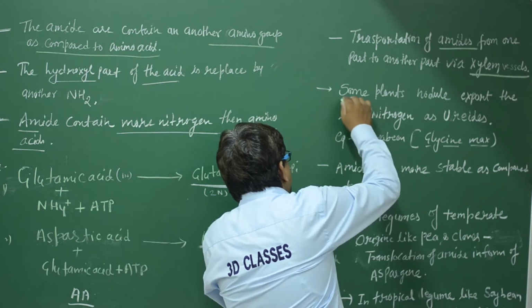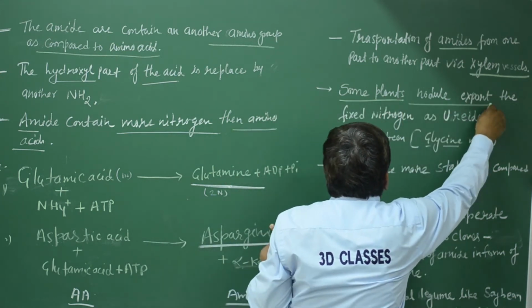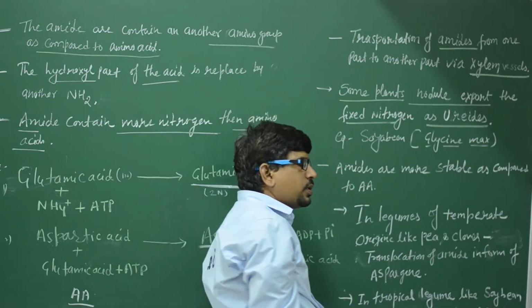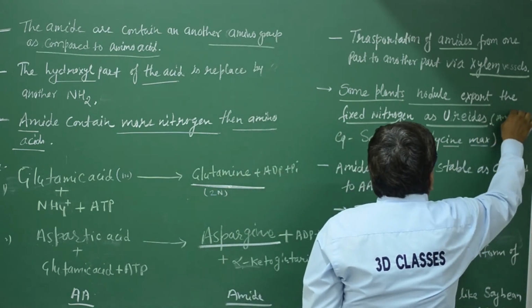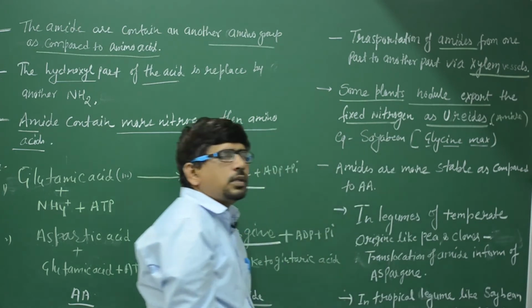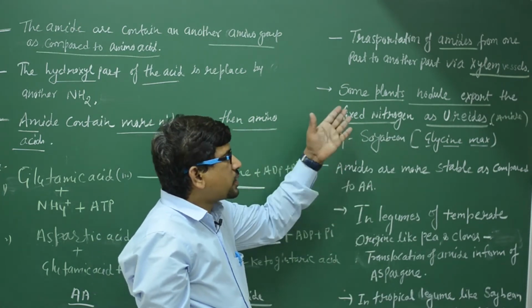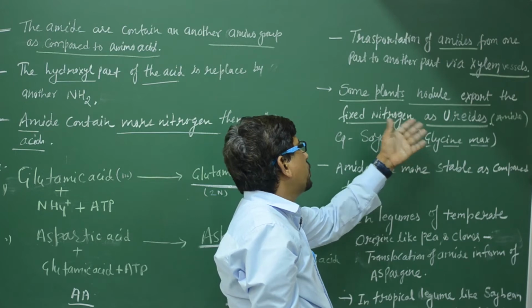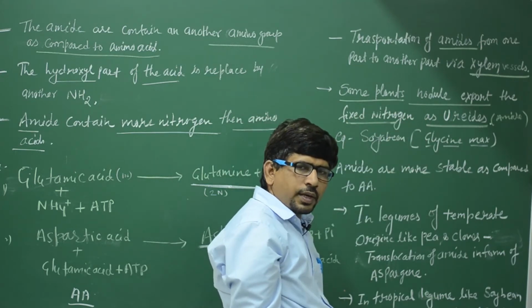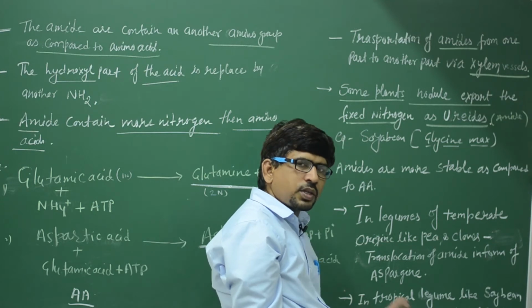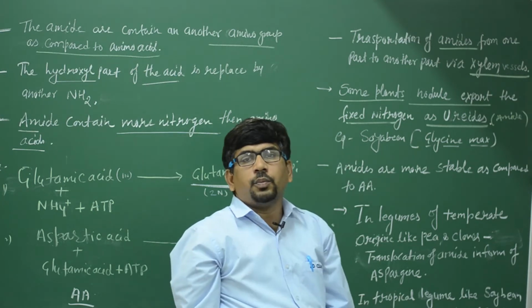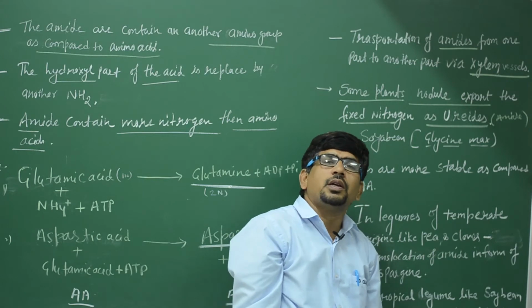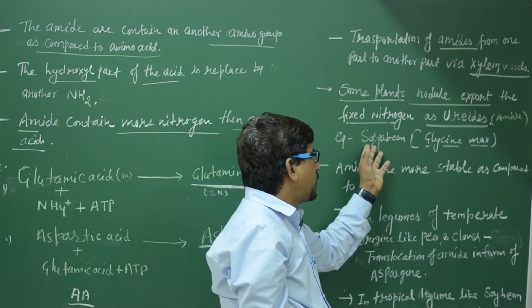Second, some plants like the legumes, whose nodules export the fixed nitrogen as ureides. Ureides are amides. In some plants the fixed nitrogen is directly converted to amides. So another question: in legume plants, the amides present are ureides. For example, soybean, Glycine max.